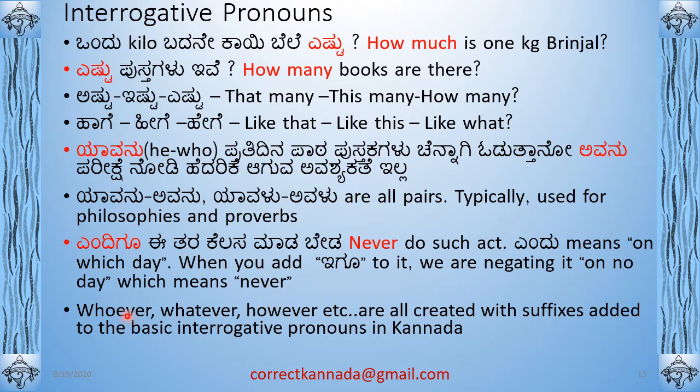Okay, then things like whoever, whatever, however are also created just like what you see above. They are created with a suffix being added to the basic interrogative. For example, who is yaru, right? Then to get whoever, you will say yaradaru. So adaru is added to yaru, and you get yaradaru. We will see these examples in the later slides. I was just giving an intro to that concept here with this sentence. Okay, these are also interrogative pronouns.